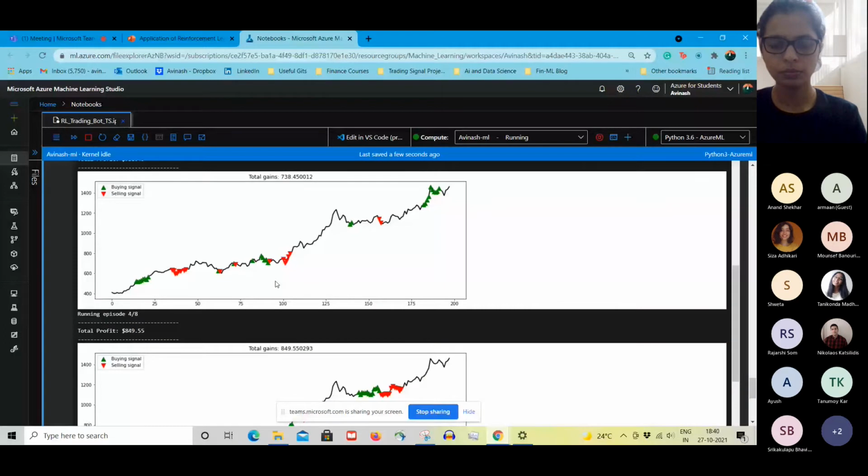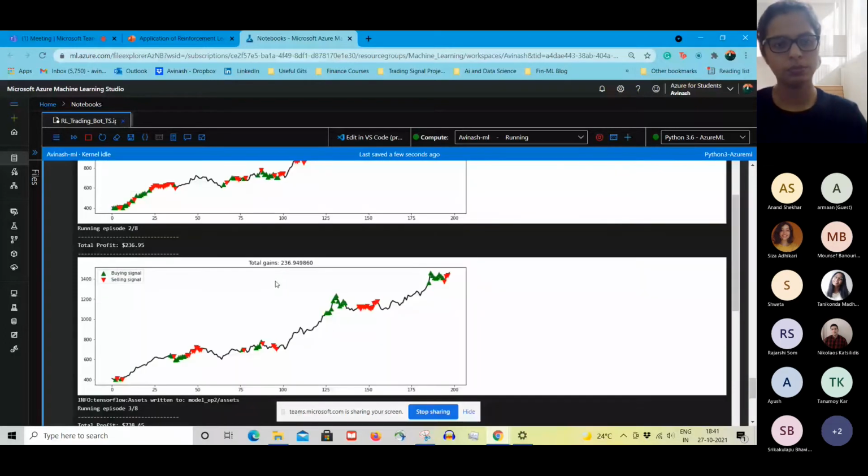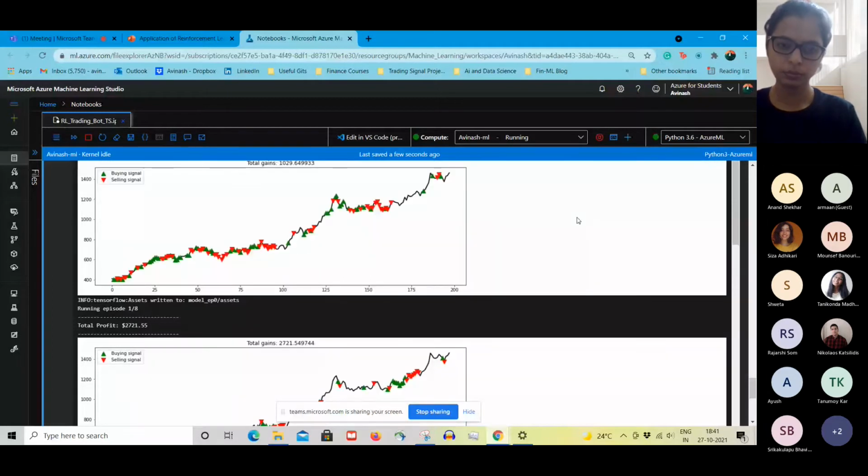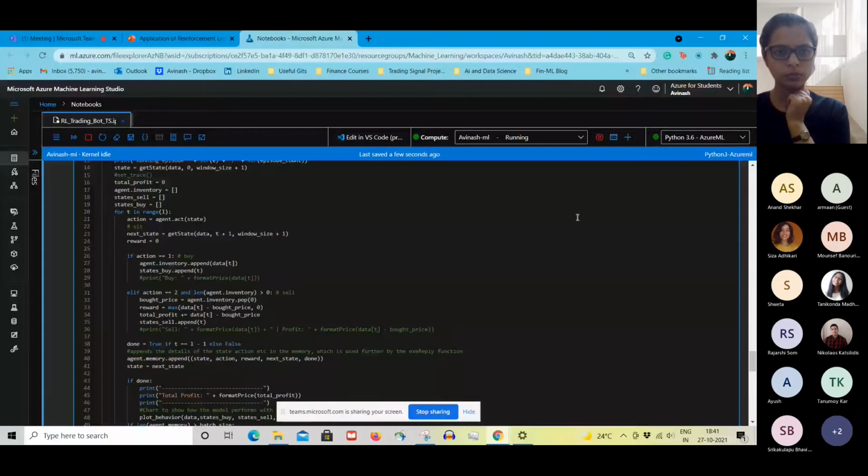This is not live stream data. We have taken it on a daily level. There are many platforms from which you can get live stream data. Let's suppose you take 1 minute data, 5 minute data, or whatever your system's latency provides you, and then you can use these models. You can change how the reward is set up, you can change what inputs it is going to take, but the overall structure will always be the same.